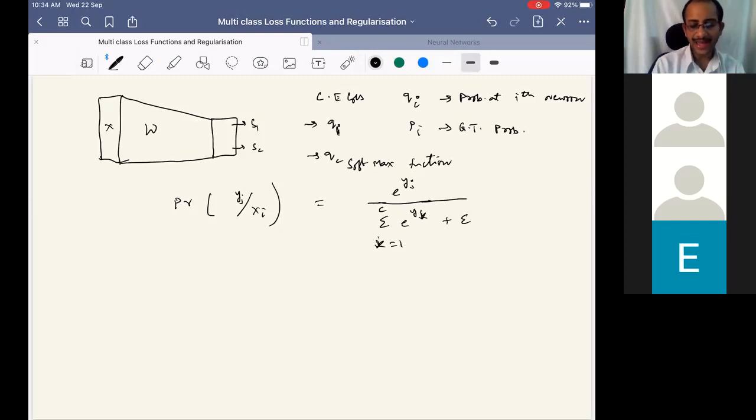In the case of binary cross entropy, we know that the output will be 1 only for one of the classes and 0 for the rest. Then we can write the cross entropy loss. Is this clear or not? So this is the softmax function, also referred to as the softmax layer, through which we convert the scores to probabilities.